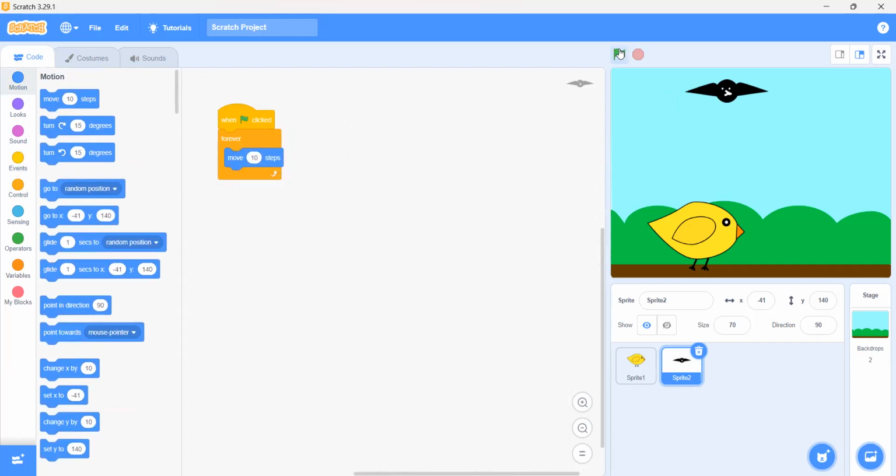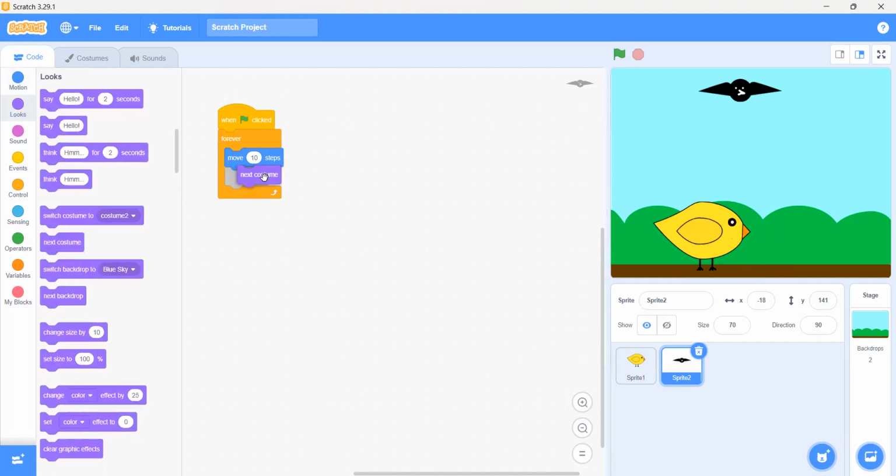And then when I click on the green flag, it's going, but it is not changing its costume. So I want it to look like it's flying. The same thing we have done in this, changing its costumes. We will go on the looks and get the next costume. Okay, and where should we put it? Inside forever.